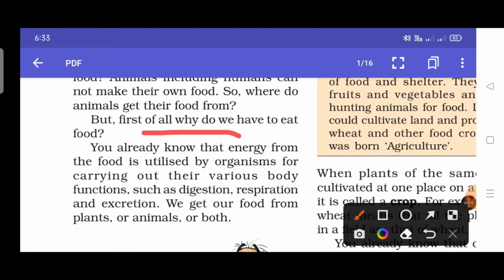But first of all, why do we have to eat food? You already know that energy from the food is utilized by the organisms for carrying out their various body functions such as digestion, respiration, and excretion. As we know, we require food for growth and development, and from the food we get energy to do various functions, including digestion, respiration, and excretion. We get our food from plants, from animals, or both.